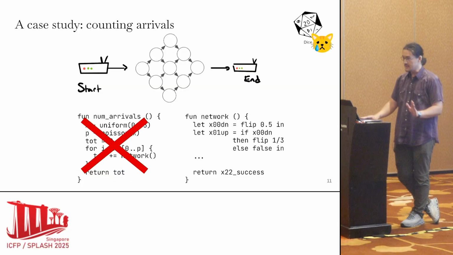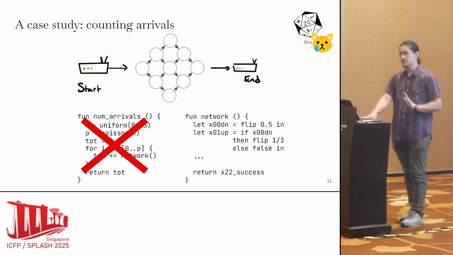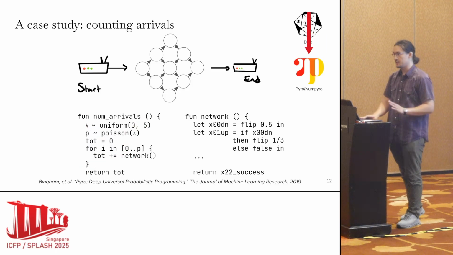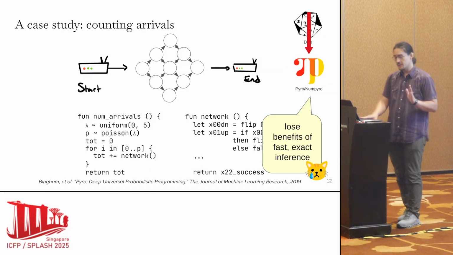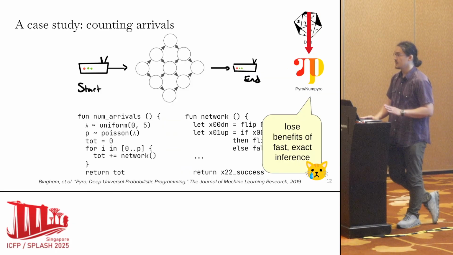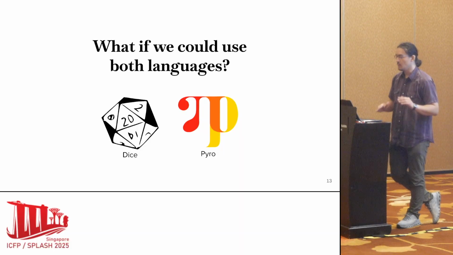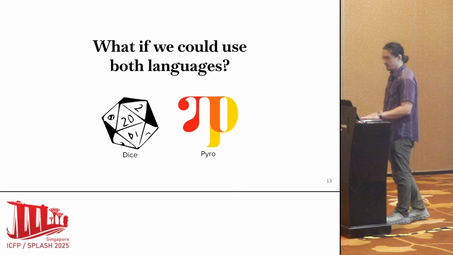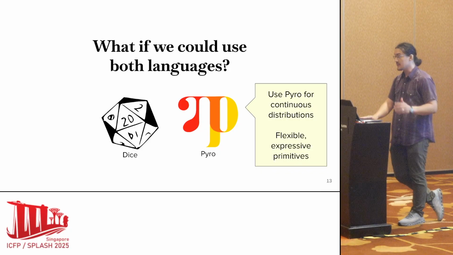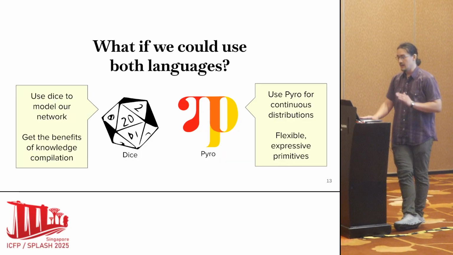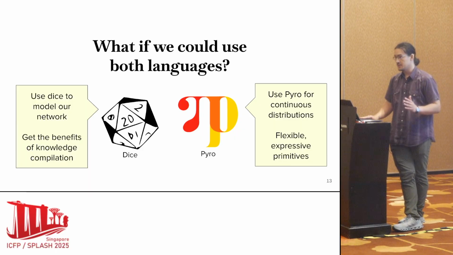Now, as I pointed out, DICE can't handle any of these features in this new function, but if we switch to a language like Pyro, then we're all clear. Unfortunately, though, we're going to lose the benefits of fast inference that DICE was providing for us when we wrote this network function. So what if we could use both languages? What if we could use Pyro for those continuous distributions and get access to these flexible, expressive primitives, and at the same time use DICE to model the network function and get the benefits of knowledge compilation?